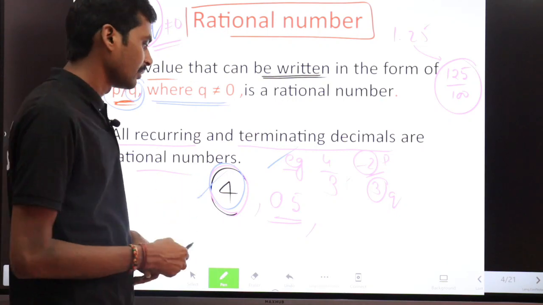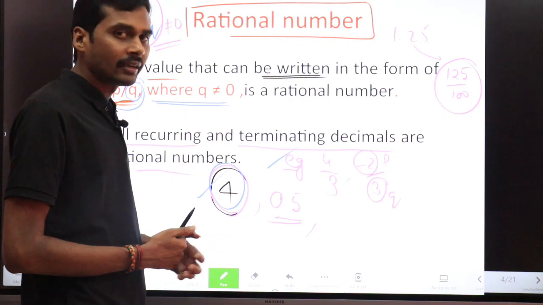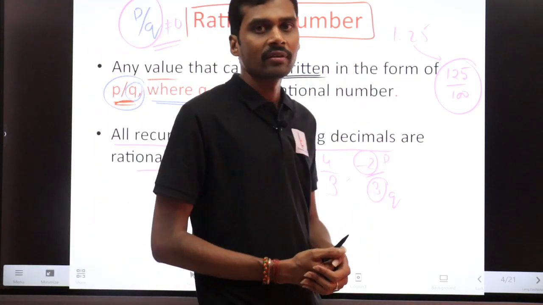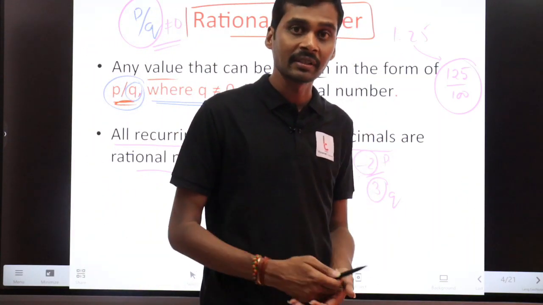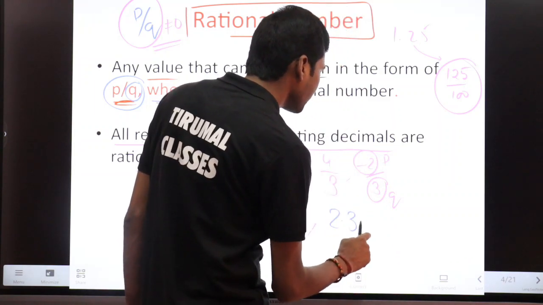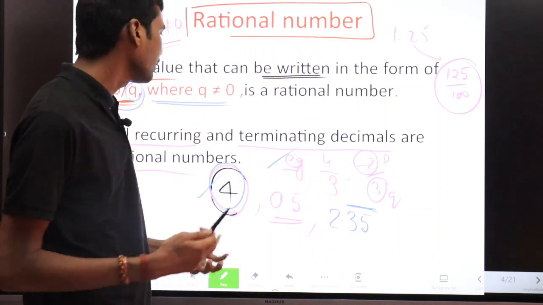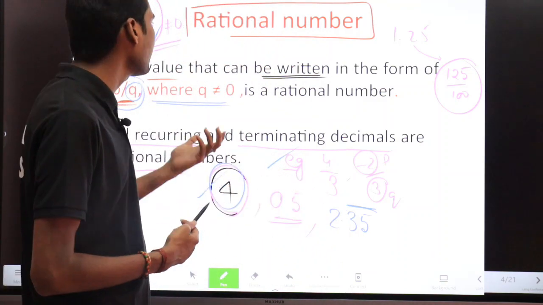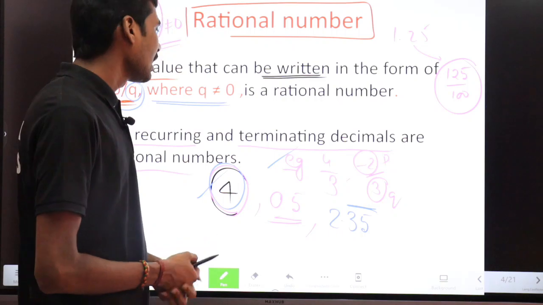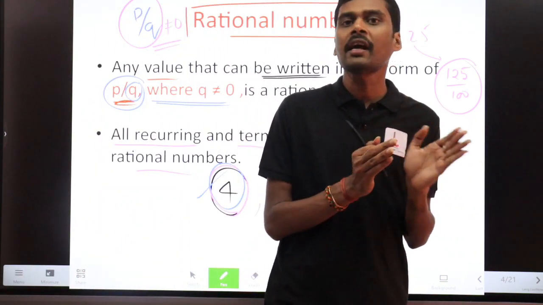And 0.5, it is a decimal number, or 1.25. So all decimal numbers are rational numbers. And also recurring numbers. Recurring numbers means, I can say, 2.35 bar. So all the bar numbers, which means recurring numbers, are also examples of rational numbers. And also terminating decimals. Terminate means end.